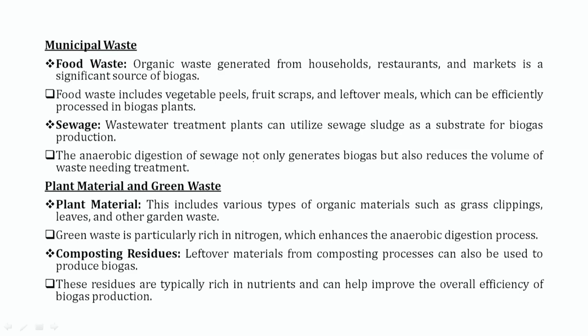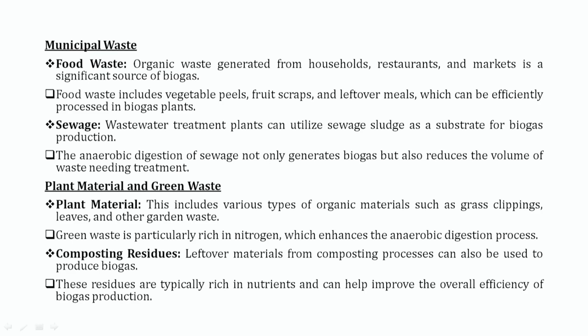The anaerobic digestion of sewage not only generates biogas but also reduces the volume of waste needing treatment. Sewage is full of organic material that can be used in the form of slurry. So municipal waste can be combined with agricultural waste and animal waste as raw material for our biogas plant.